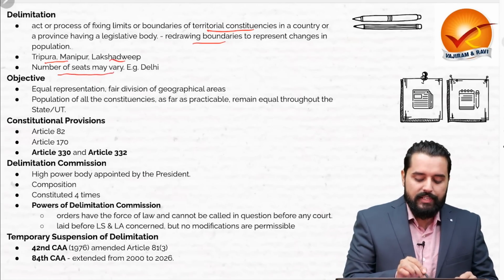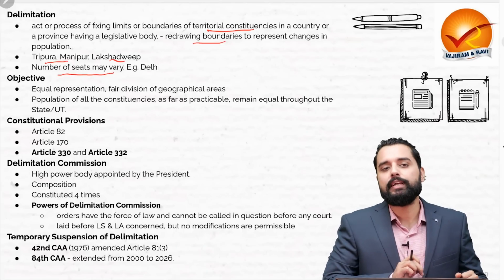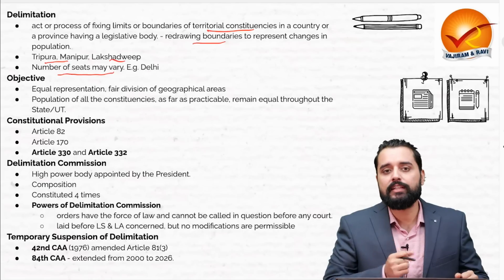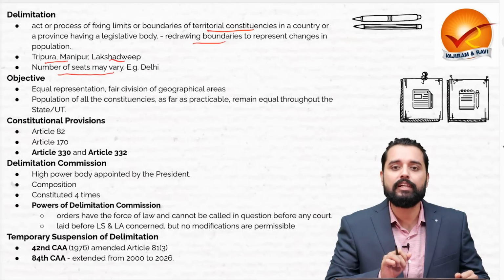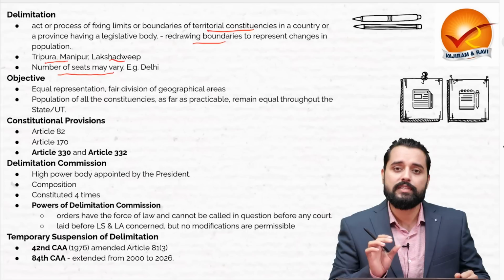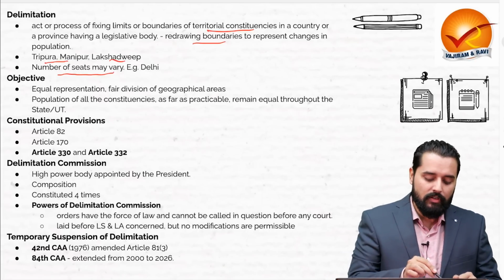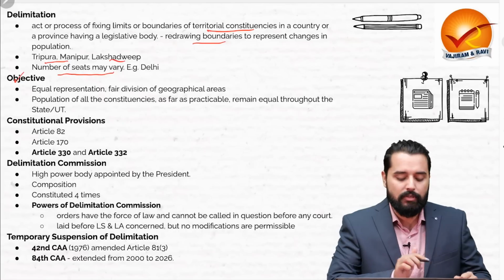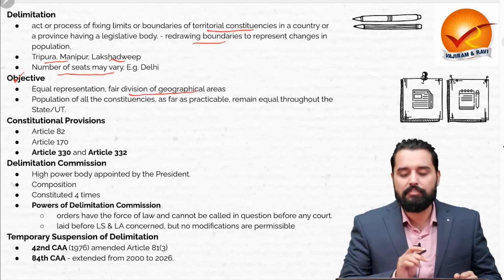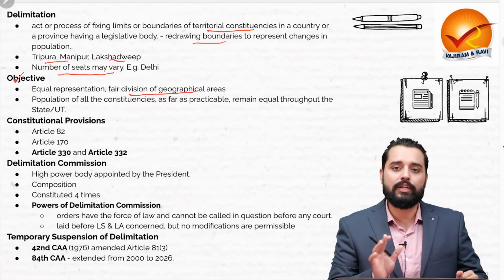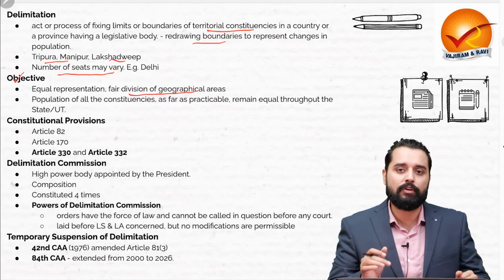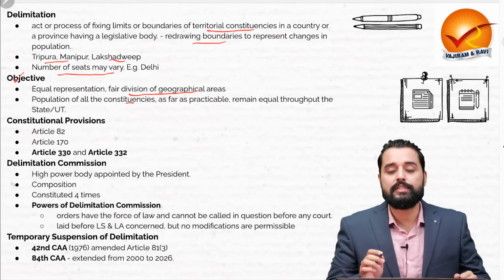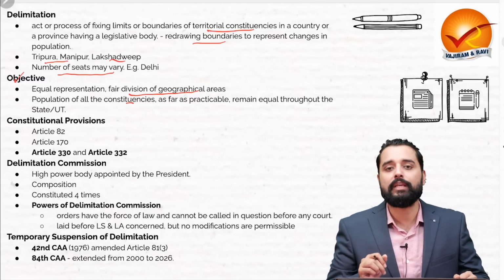Now, this number of seats may vary. For example, Delhi has 7 Lok Sabha MPs, but when we look at the Legislative Assembly, there are 70 territorial constituencies for the state legislature. Now, what is the objective of this delimitation? One, it ensures equal representation, a fair division of the geographical areas, so that no political party is at an advantage or at a disadvantage, and the population of all constituencies, as far as practicable, shall remain equal.